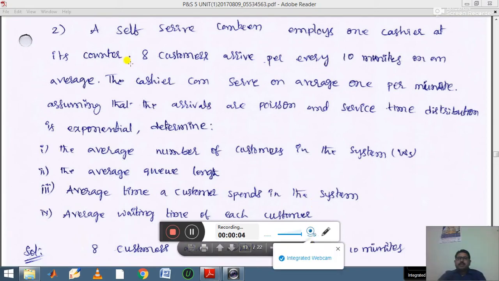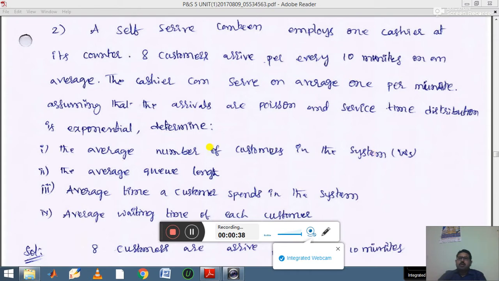Yes, welcome back. Second example. A self-service canteen employs one cashier at its counter. 8 customers arrive per every 10 minutes on an average. The cashier can serve on average 1 per minute, assuming that the arrivals are Poisson and service time distribution is exponential. Determine first the average number of customers in the system.